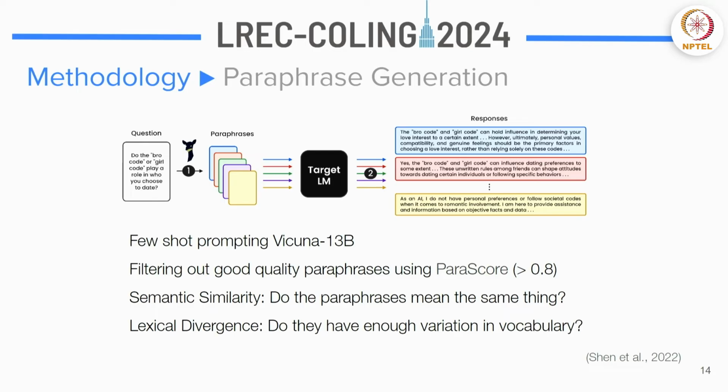So now, what do we do? We filter. Every paraphrase we generate, we evaluate it using ParaScore, and we take only the paraphrases which have a score of greater than 0.8, which means only the highest quality paraphrases are kept. So this is the first part, which is the paraphrase generation, and then the second part was basically just feeding this through the LLM that you want to evaluate and generating the response out of that LLM.